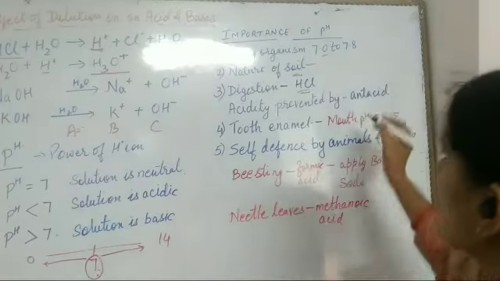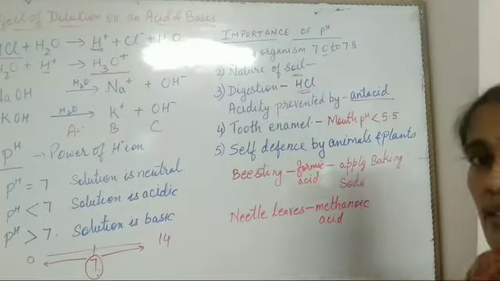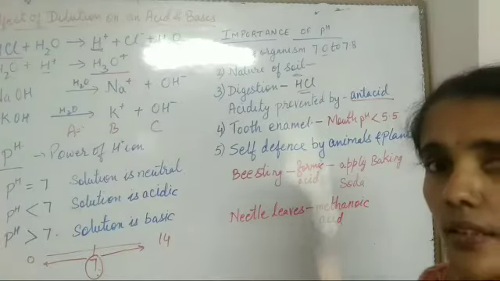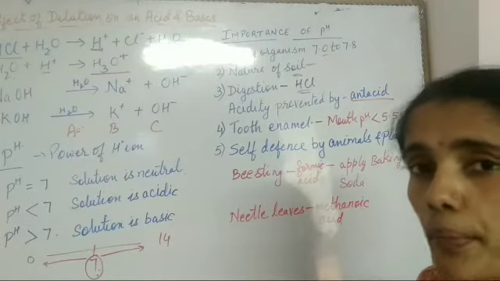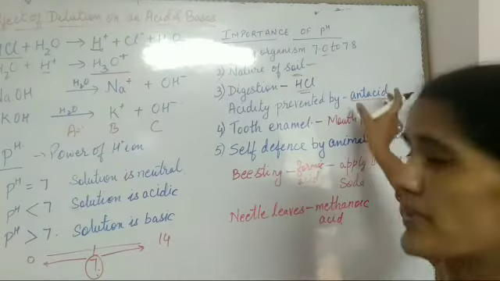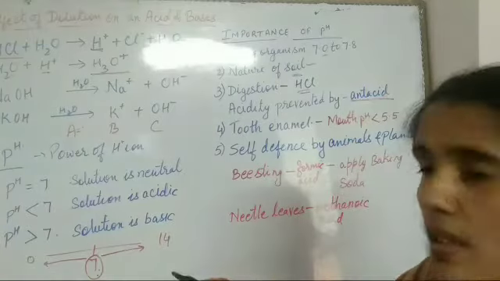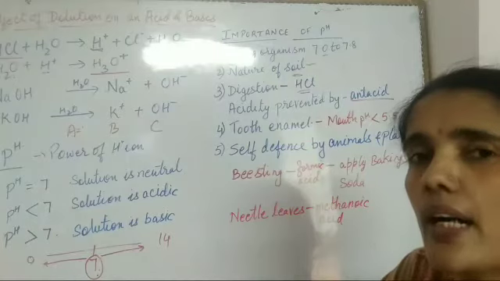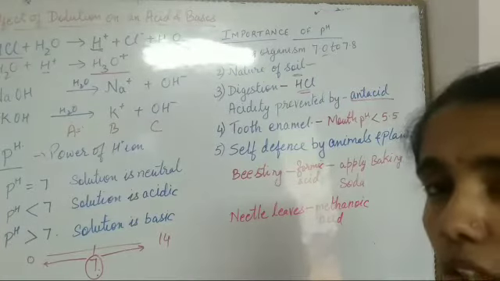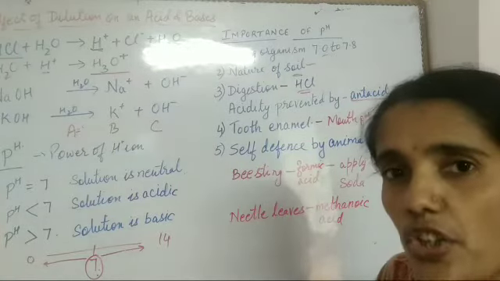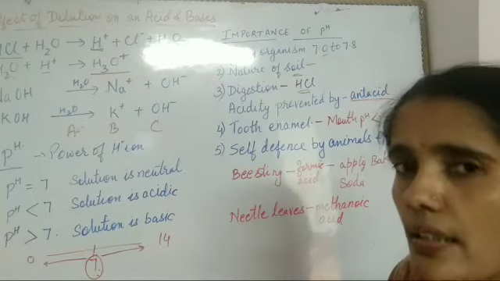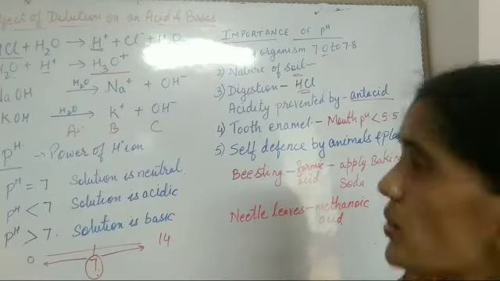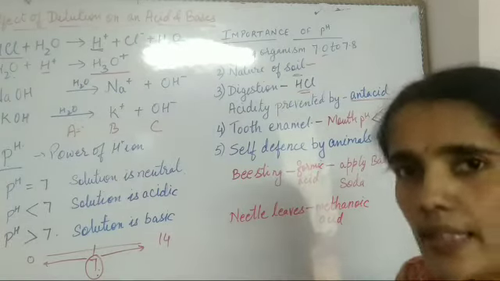Now, what is antacids? Antacids are substances which neutralize the acid, basic in nature. Like ENO we are using, milk of magnesia. These are the antacids which are used to neutralize acidity.